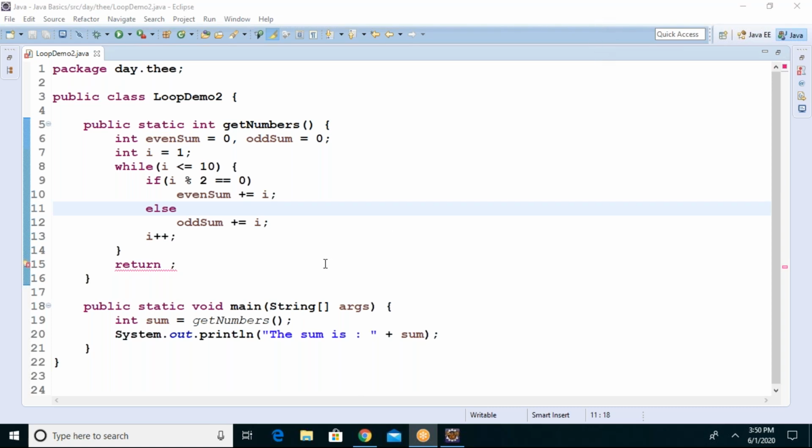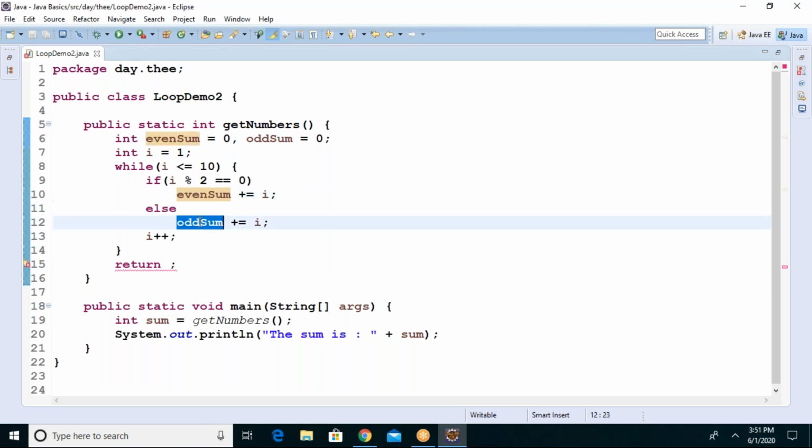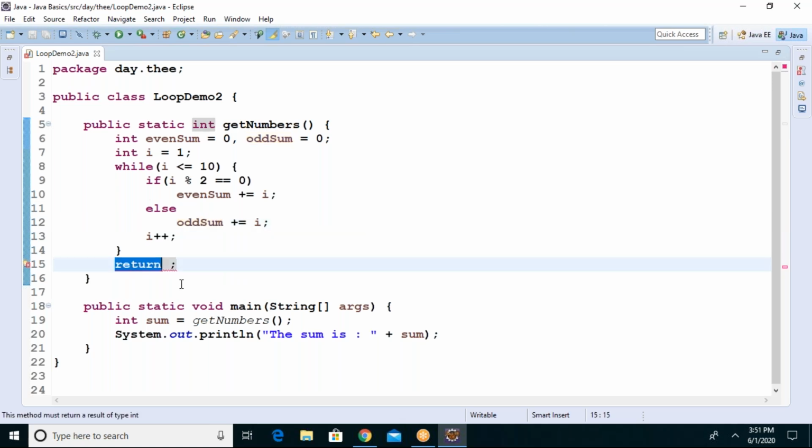Only one return can be done in a method. You can't use two return statements. We use a string and return even sum appended with the odd sum.